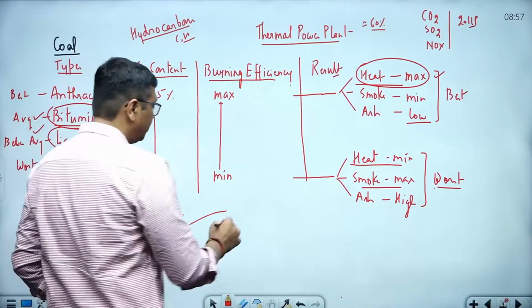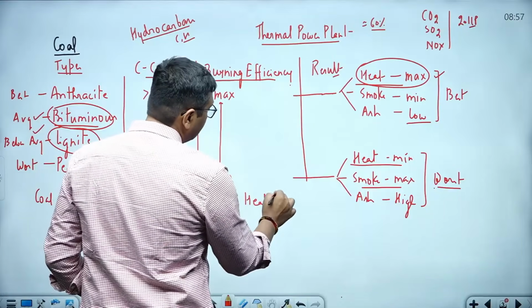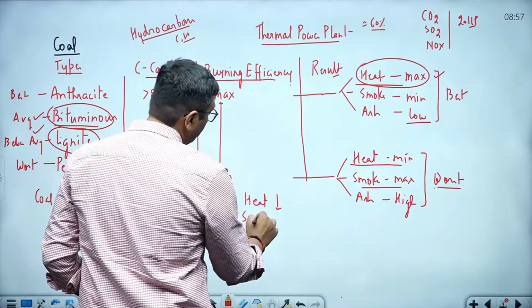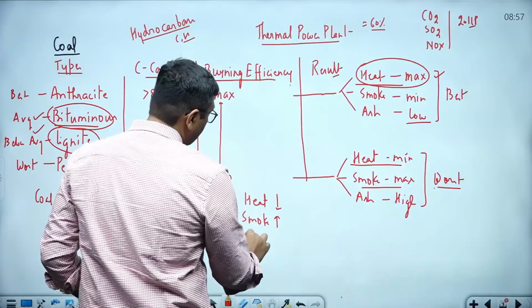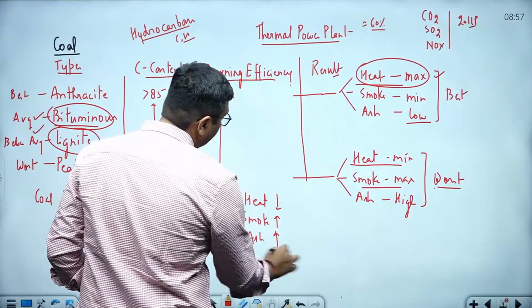And here you must be very clear. Indian coal generates less amount of heat. Indian coal produces more amount of smoke. And Indian coal is producing more amount of ash content.